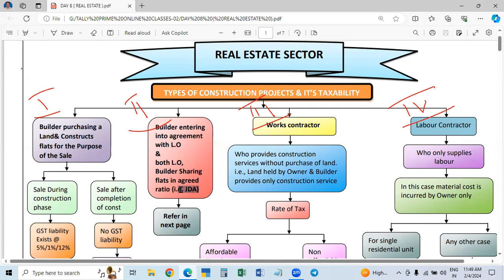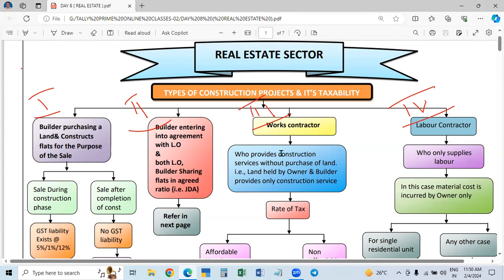But here, in this joint development agreement, the landowner is not selling or transferring the land. What he will do, under the JDA, is transfer a right called the development right. This is called transfer of development right, TDR. He will transfer the development right to the builder, and the builder will construct the building by spending the total money, and the flats will be shared by both the parties, and they will sell their respective flats.